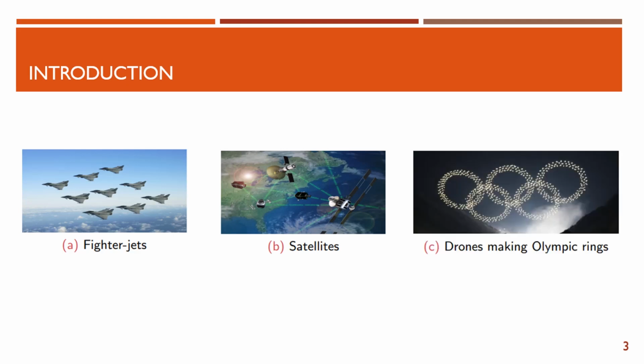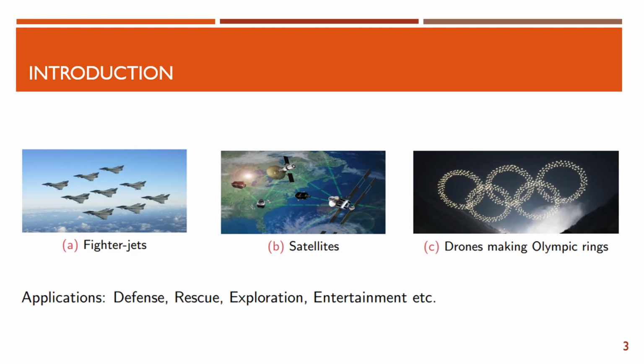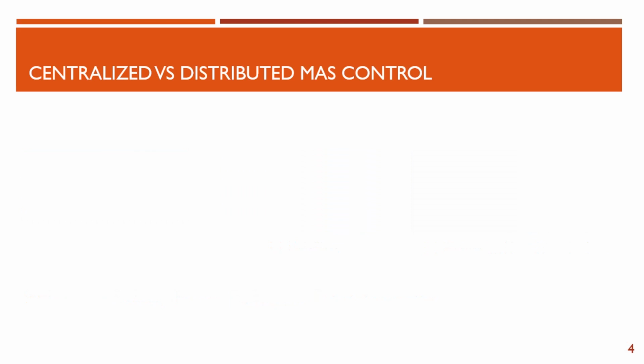And drones and robots are another area of application of formation, where robots are deployed in defense, rescue, exploration, and terrain purposes. To control the behavior of a multi-agent system, there are basically two schemes used.